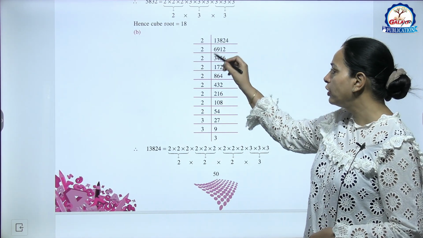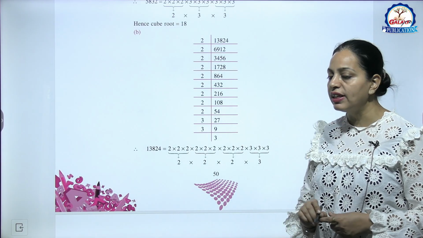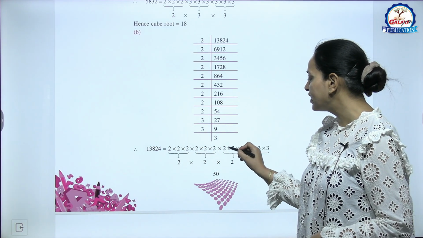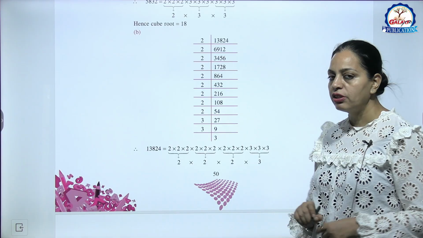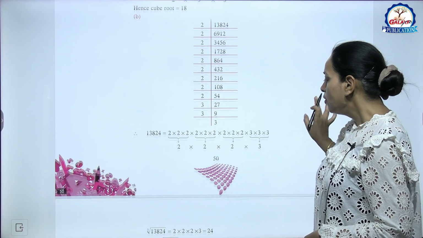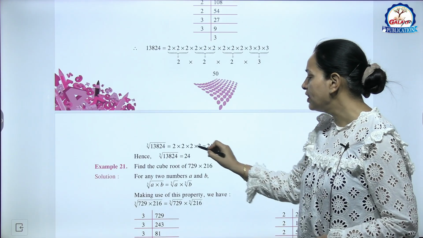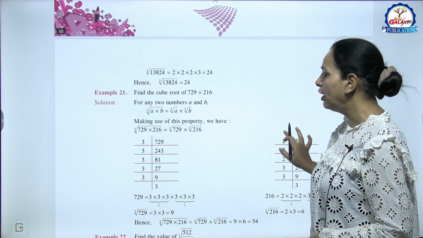13,824, this goes by 2, then again by 2, then again by 2. So we are going like this. So what are we getting? We are getting 1 2 3 4 5 6 7 8 9, 9 times 2 and 3 times 3. We will make triplets. So we are getting now 2 into 2 into 2 into 3, which means 24. So the cube root of this number is 24.